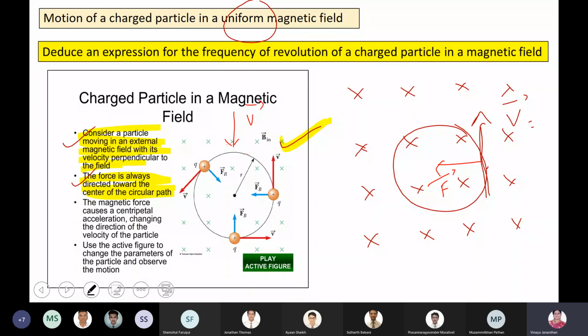Consider a charged particle. First, whatever I have highlighted, you can write, boys. Consider a particle moving in an external magnetic field with its velocity perpendicular to the field. Only then it will be a circular path. The force is always directed towards the center of the circular path, and the diagram.